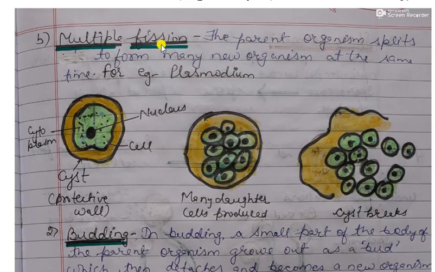Now another type of fission is multiple fission. In multiple fission, the parent organism splits to form many new organisms at the same time. So a single parent body is divided into many new individuals. Alright, it takes place in Plasmodium. Plasmodium is a parasite which causes malaria.